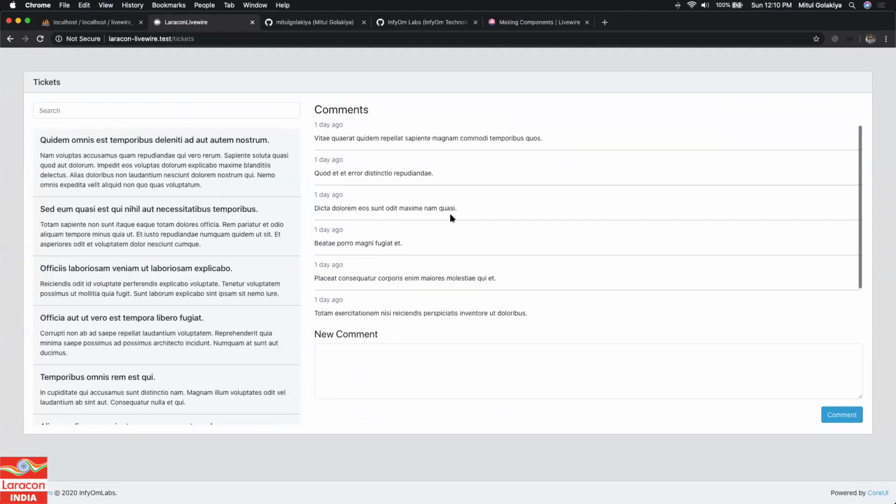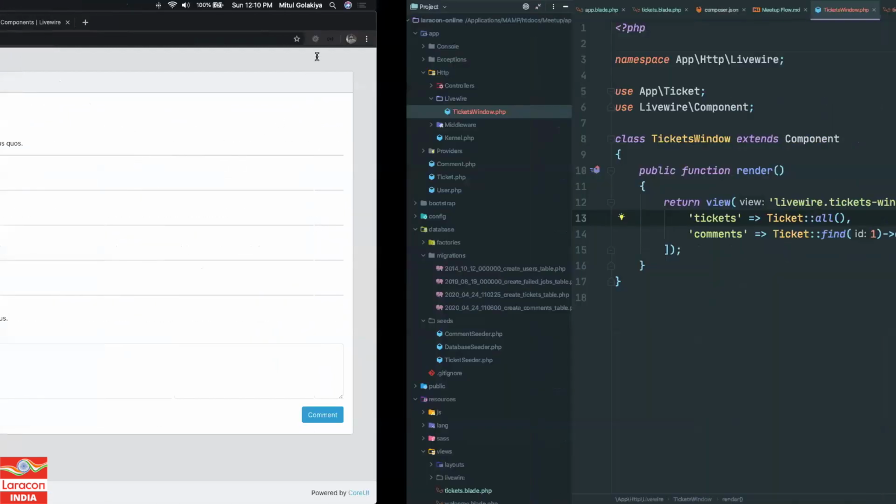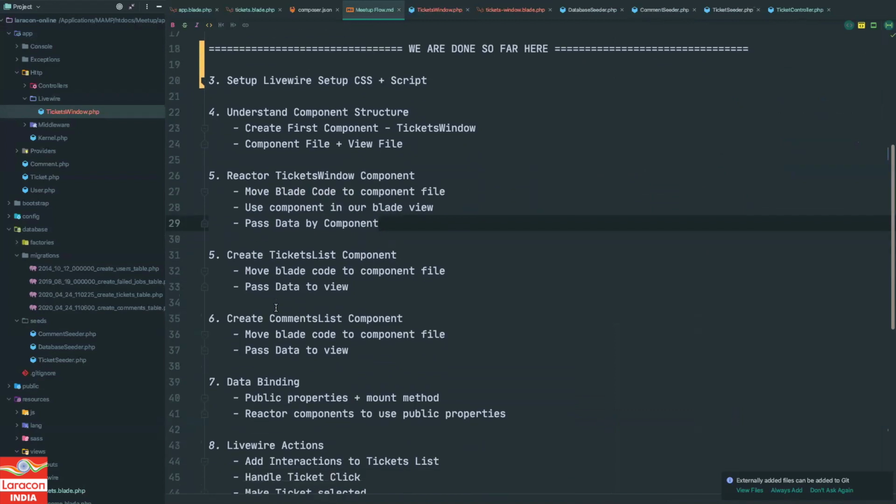So we are done. We have finally moved all the blade code to our component and it is still working. So we are done with the first step. What we did is we just refactored the ticket window component. We moved our blade code from the traditional view file of Laravel, used that in the blade view of the component, and passed the data to the component, right? So yeah, let's move ahead.